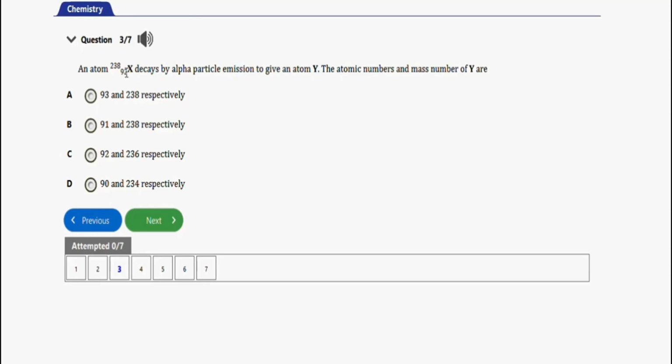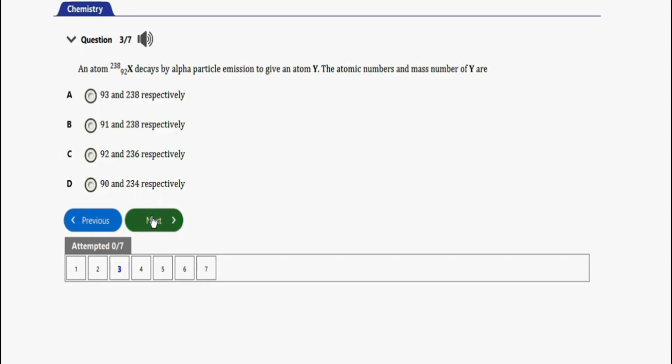So in the process of emission, when the loss of mass number and atomic number occurs, we're going to have 90. When it loses 2 atomic number, you're going to have 90. When it loses 4 mass number from this original value, you're going to have 234. The right option is option D. That is for this question.